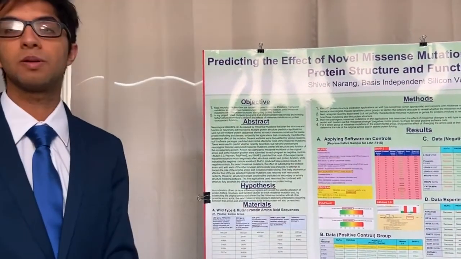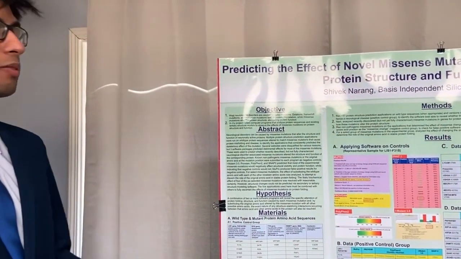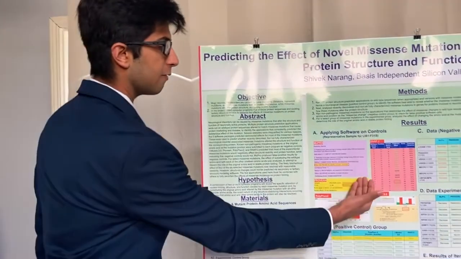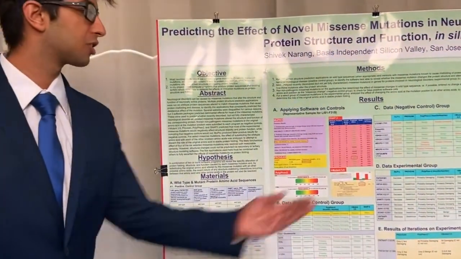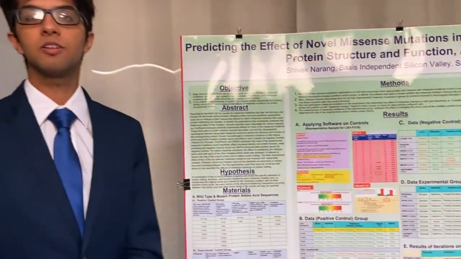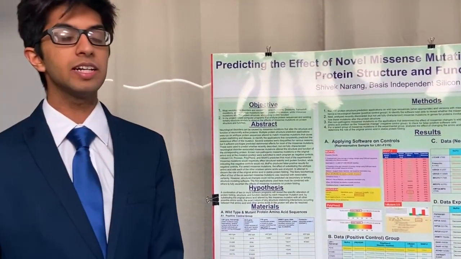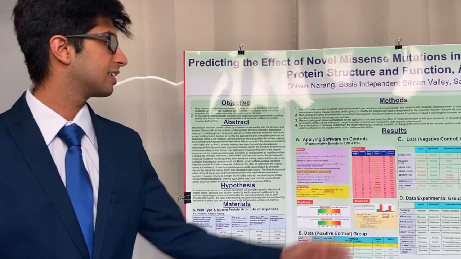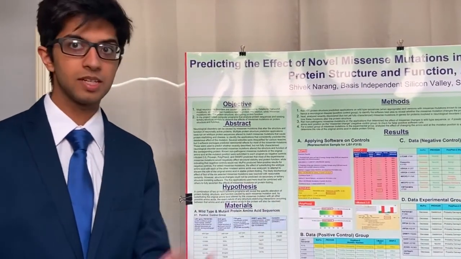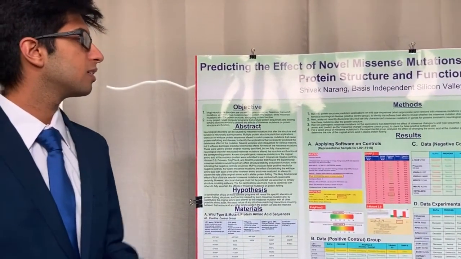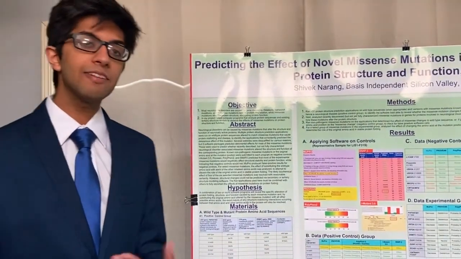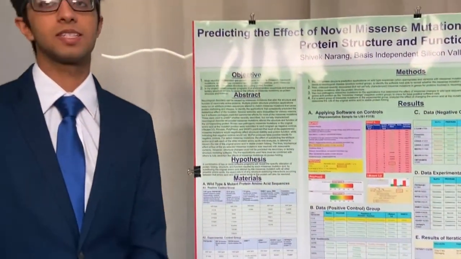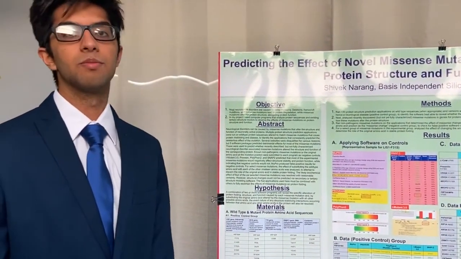And SNAP2, which is probably one of the most important ones, iterates over the mutation point for all amino acids. So as you can see, F31S was the original mutation and is shown to have an effect. But it not only shows what would happen if phenylalanine is replaced with serine, it shows what happens if phenylalanine is replaced with all 20 amino acids. And you can see in most cases there's an effect, but in some cases it's even neutral. So these are the softwares I used, and I then ran them on my experimental group. Now, my experimental group consisted of novel missense mutations. What do I mean by novel missense mutations?